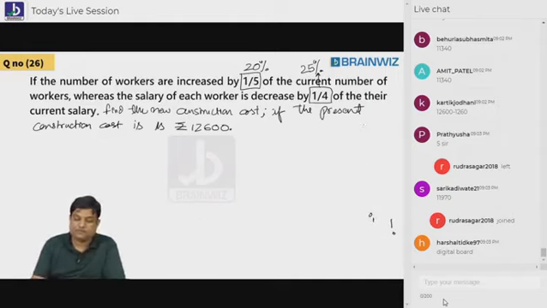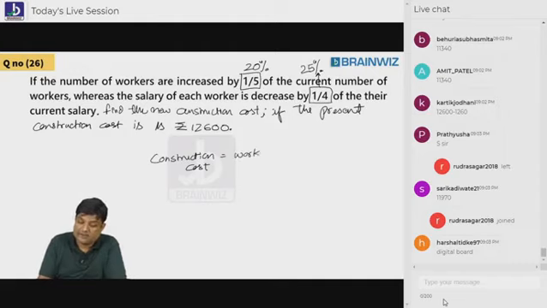Beta, we all know that area is length into breadth. Are you understanding, everybody? Area is what, beta? Area is length into breadth. Is it fine, everybody? Now, in the same fashion, construction cost is the number of workers multiplied with what? Salary, wages, whatever you call. You can call it wages also. Same word. Yeah, digital board. Harshal, that's good.